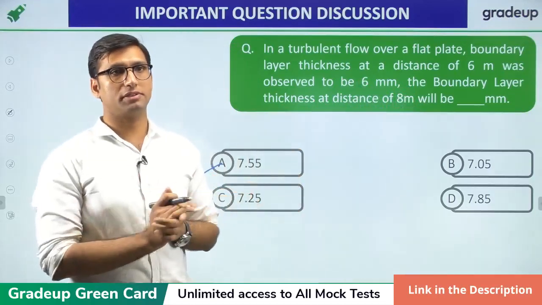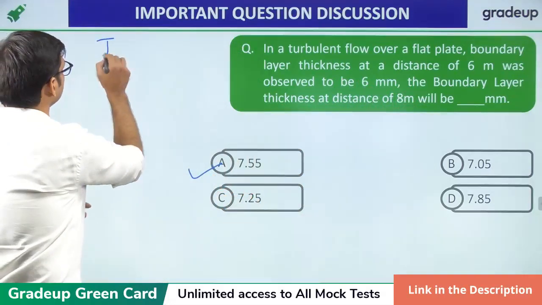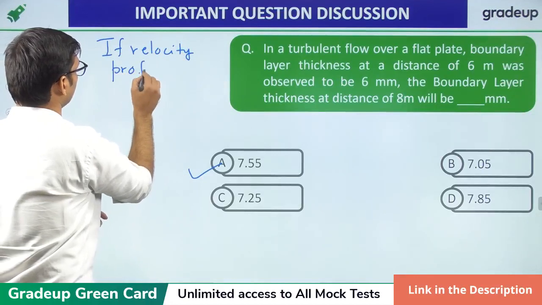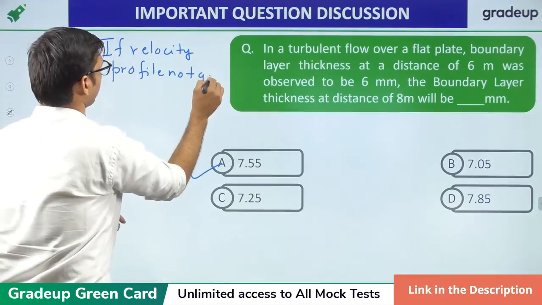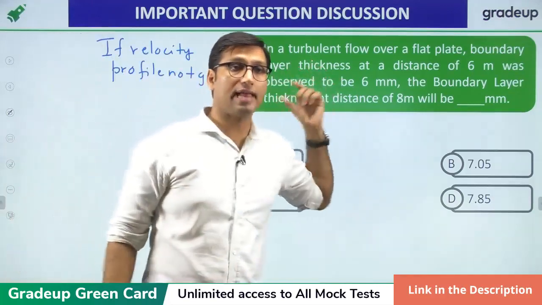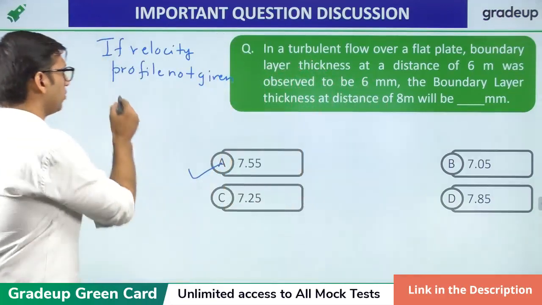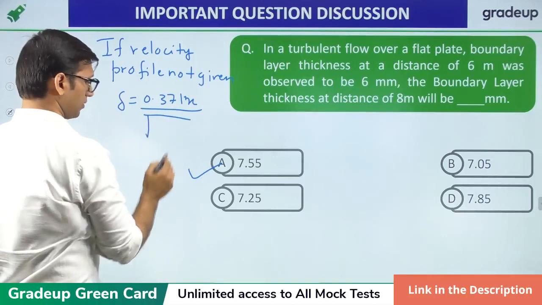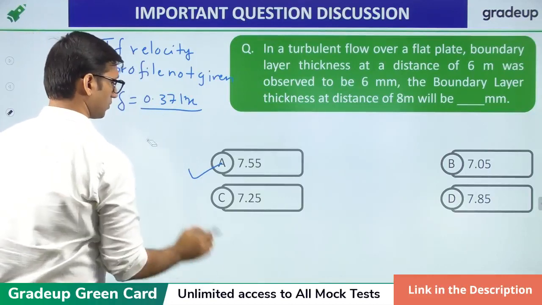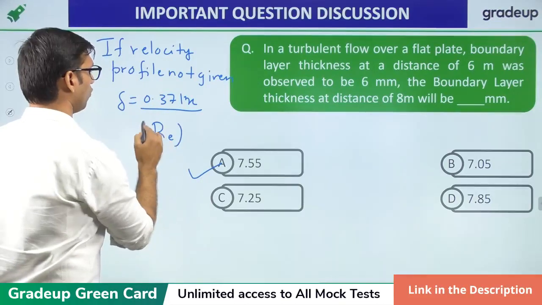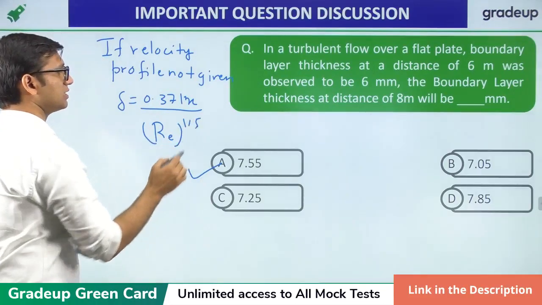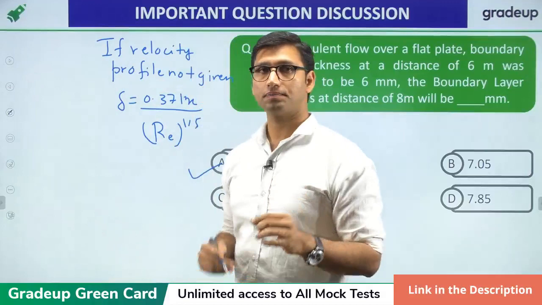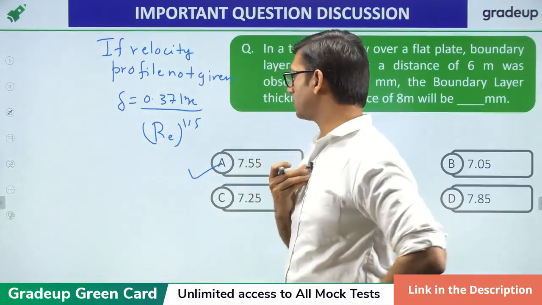Again, velocity profile is not mentioned. If velocity profile is not given and it is a turbulent flow, then in that case the boundary layer thickness will be equal to 0.371x over Reynolds number power 1 by 5. So this is the relation if velocity profile is not given and you have to find the turbulent boundary layer thickness relation. Now, how to solve this question?